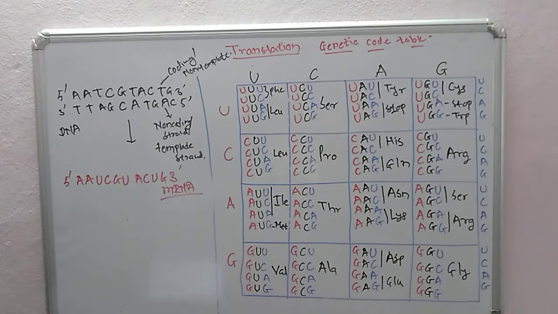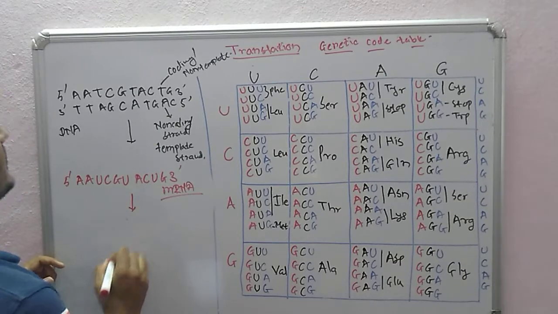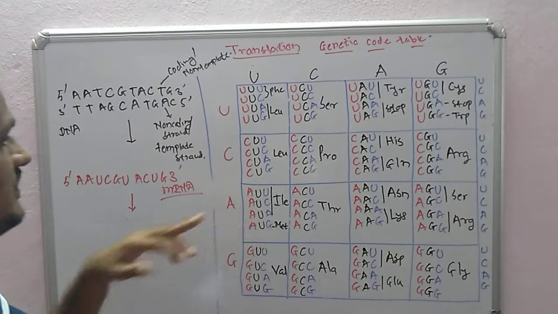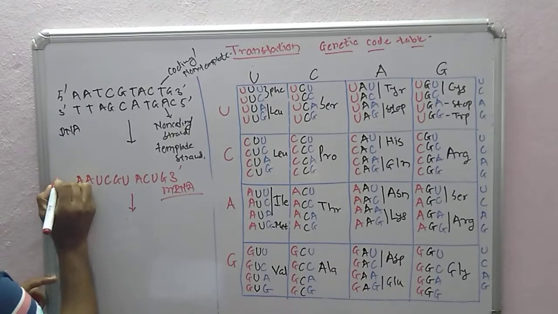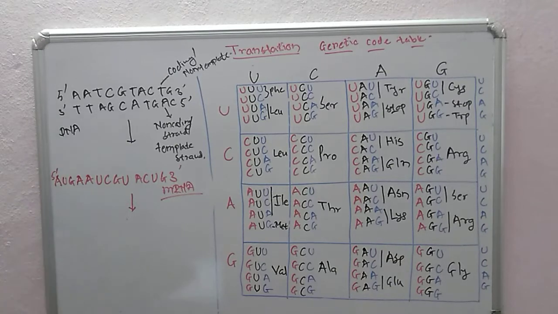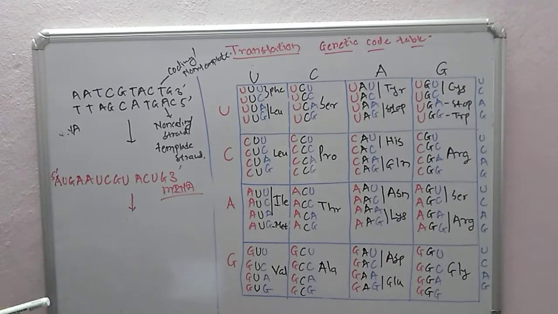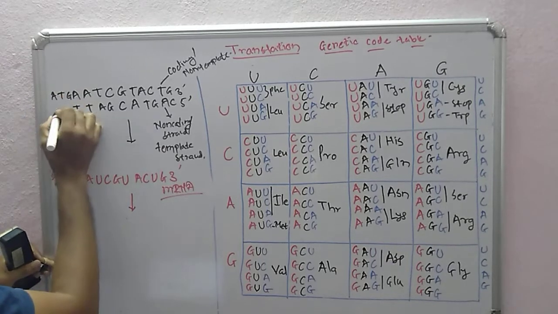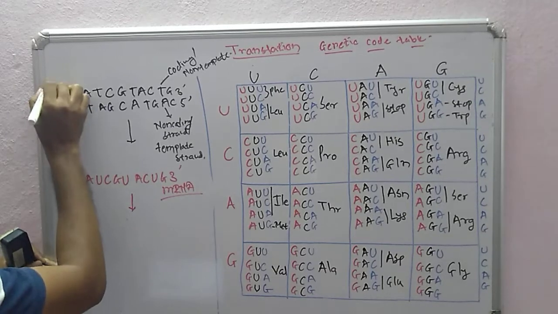Now if you want to decode this mRNA, how does the codon sequence start? Generally the initial codon will be AUG. AUG codes for methionine initially. So we always expect AUG to be present at the 5 prime end. Whenever we are looking at the DNA sequence, you expect to find ATG at the start of the gene. So TAC on the template strand. This should be our sequence.